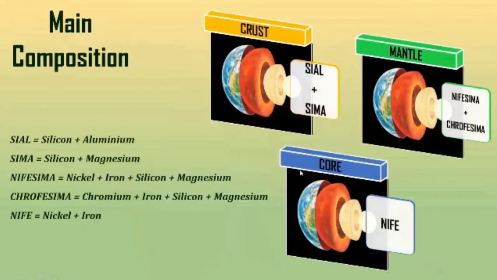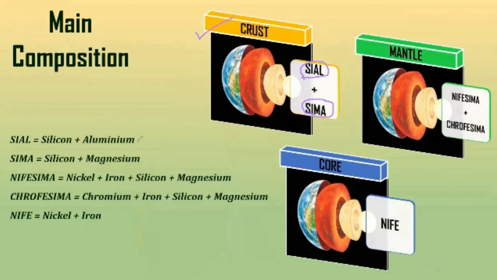Now, whenever we are studying crust, mantle and core, we need to see what the basic components of this crust, mantle and core are. Now, if we go to the crust, first we will start from crust because we belong to the crust only. So, in the crust, the main components are Sial and Sima. Okay. Now, we need to know what Sial and Sima are.